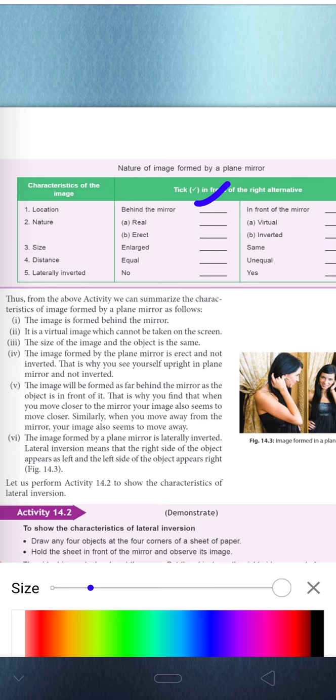It is always real and erect. Next, size of image, enlarged or same? It is the same. Distance equal or unequal? At the same distance you will find the image. Laterally inverted, no or yes? Yes, it is laterally inverted. So all these are the characteristics of the image.